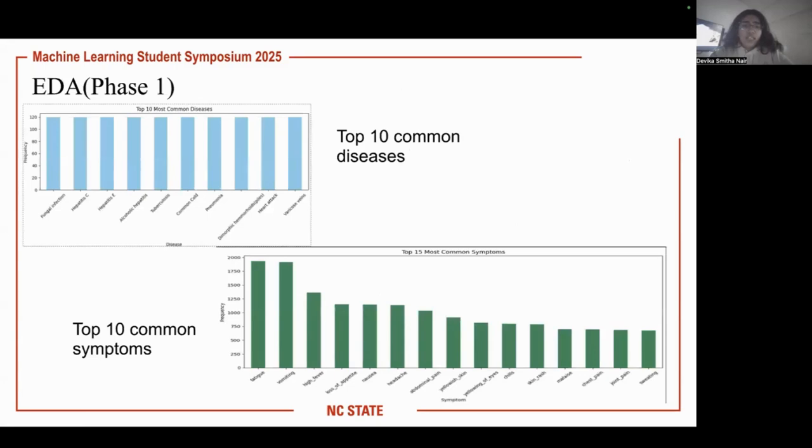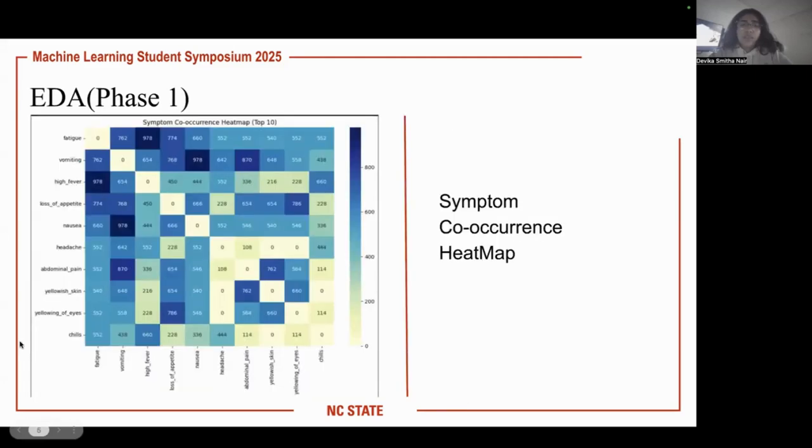We then explored the data and found the most frequent diseases and symptoms. This helped us to understand the class imbalance and data structure early on. Here we have plotted the top 10 most common diseases and the top 10 common symptoms. We then visualize symptom pairs that often appear together in a heat map. This helped us to design better inputs by considering natural symptom groupings.